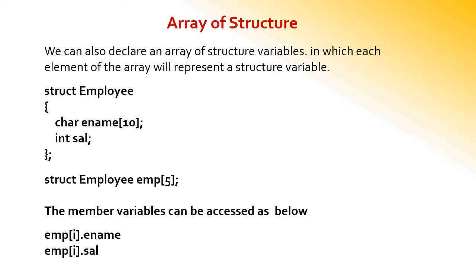That means that, as usual, it will start from 0 and go up to 4: emp of 0, emp of 1, 2, 3, similarly up to 4. To access the values we have to use it like this: emp of 0 dot ename, emp of 1 dot ename. Generally they mention it with the variable i.